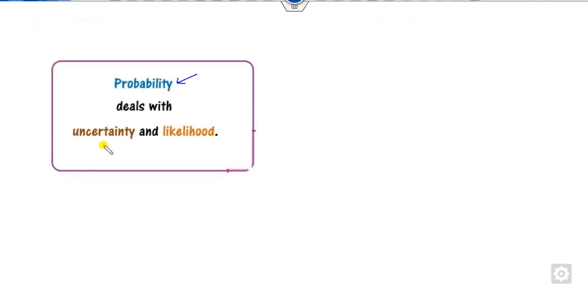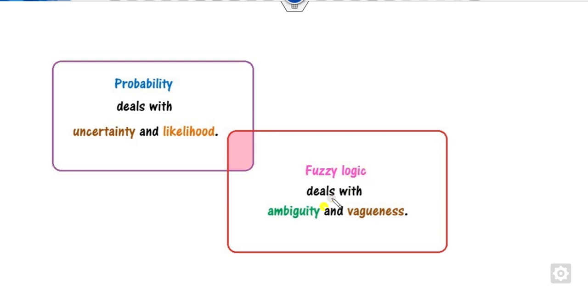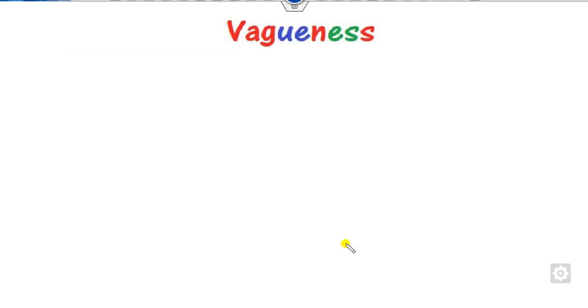Probability always deals with uncertainty with the help of likelihood. On the other hand, fuzzy logic deals with ambiguity and vagueness. The question arises: what are ambiguity and vagueness? Do they have the same meaning or are they different? They have a huge difference between them.